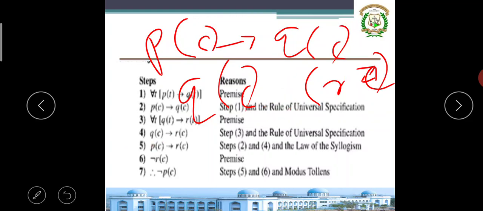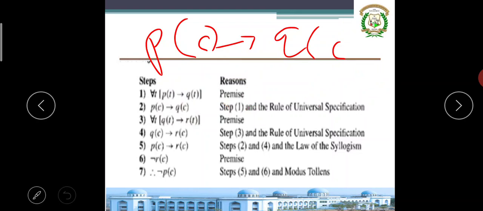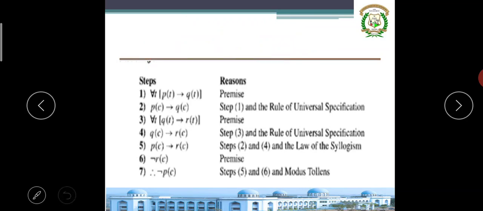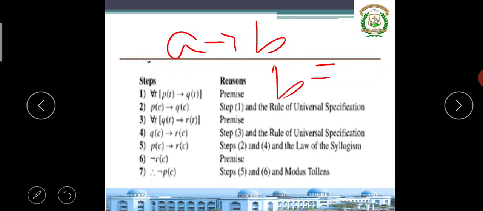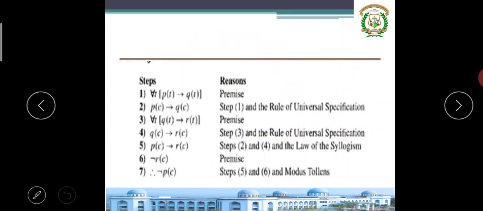It is in the form of A implies B, B implies C, then no doubt A implies C. P implies Q, Q implies R, so P of c implies R of c. Directly I can write. It's called syllogism.